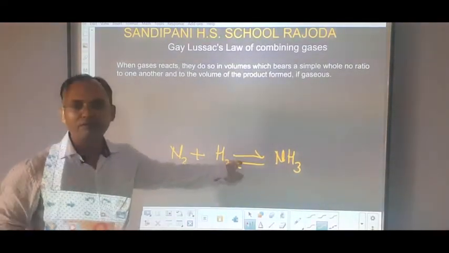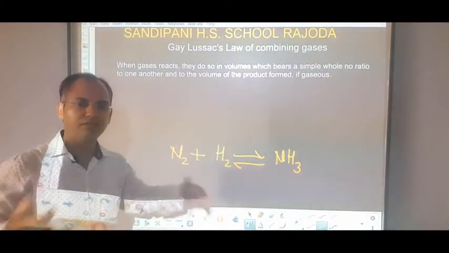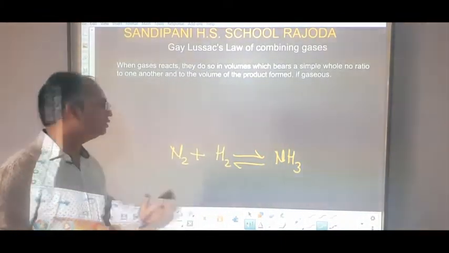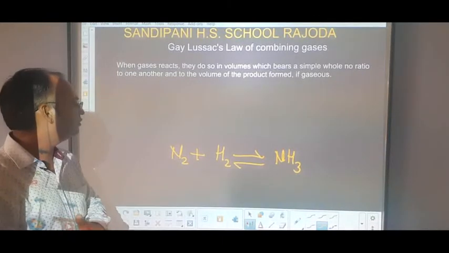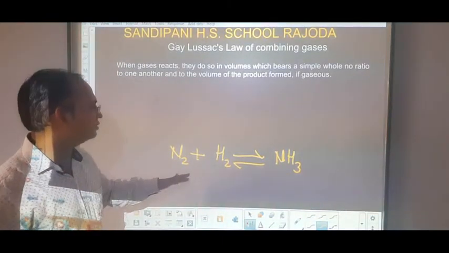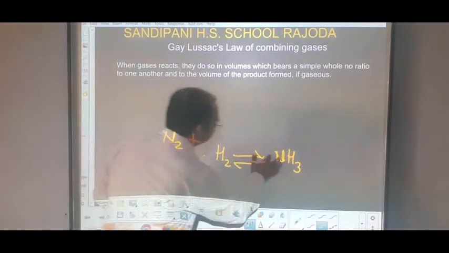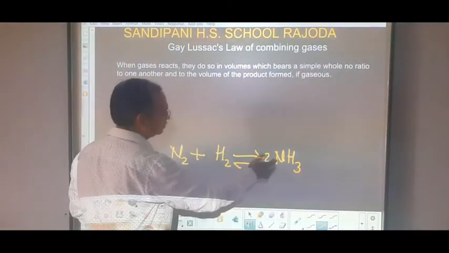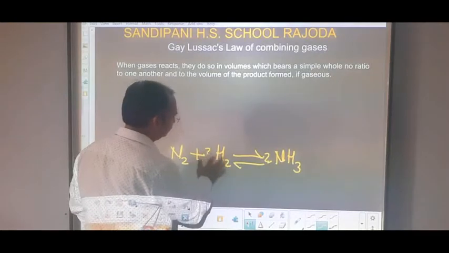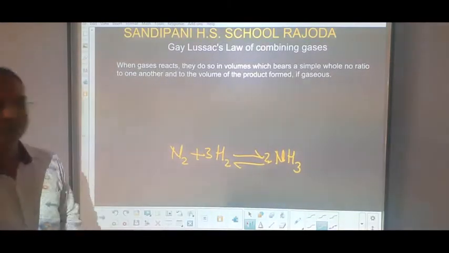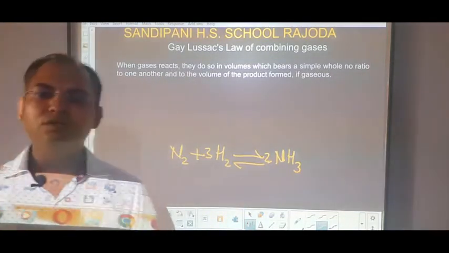Now this is a reversible reaction because ammonia can easily break down into nitrogen and hydrogen. If we balance this equation, there are 2 nitrogens on the left, so we put 2 before NH3, and then we need 6 hydrogens, so we put 3 before H2. Now see the question.